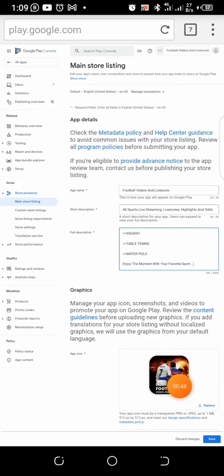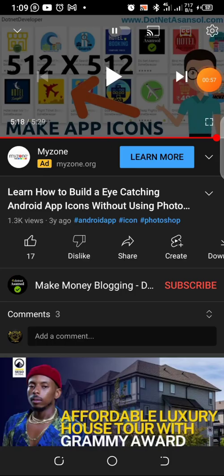So guys, you can see that it's now uploaded. If you are finding it difficult to create your icon, let me suggest a video for you. Look at this video here: Learn how to build eye-catching Android app icons. You can see it without using Photoshop. It's a Canva tutorial that the guy used.